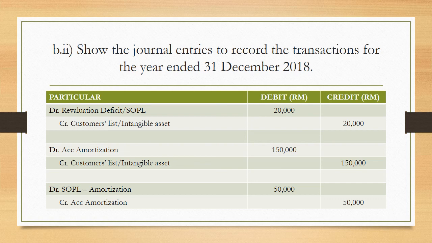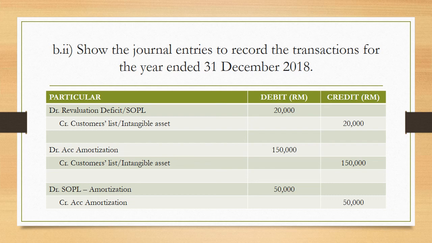How do you get it? 50,000 ringgit amortization for 1 year, multiplied by 3 years, gives 150,000 ringgit. So the second journal entry: debit accumulated amortization 150,000 ringgit, and credit customer list 150,000 ringgit. It's the same amount. Don't put a different figure.